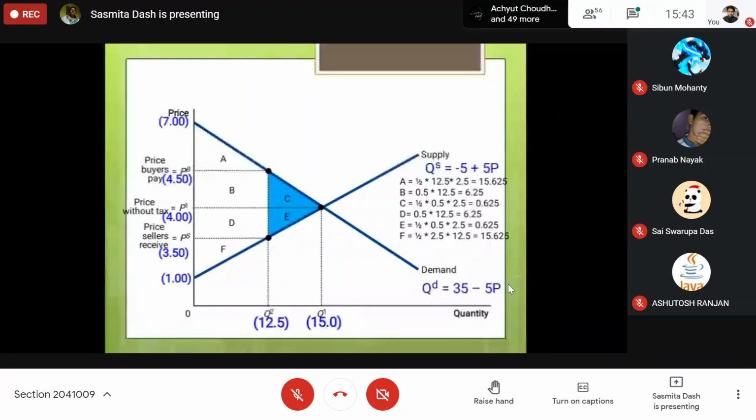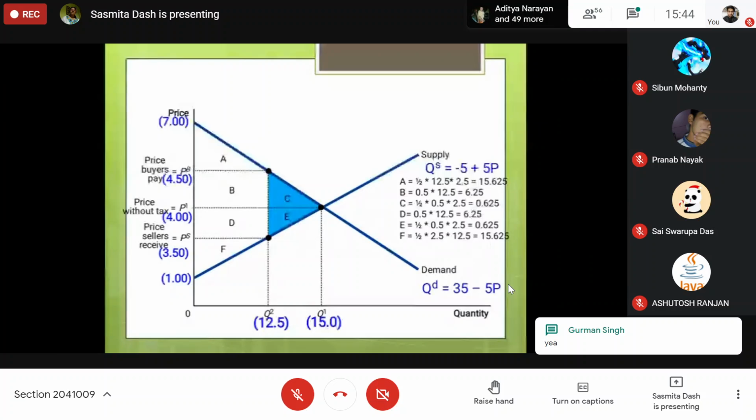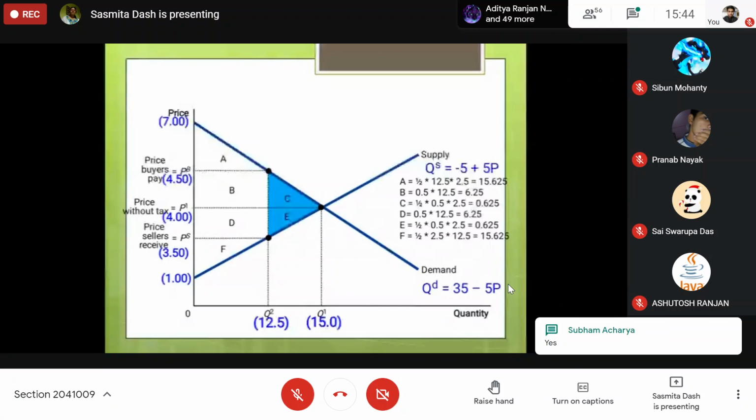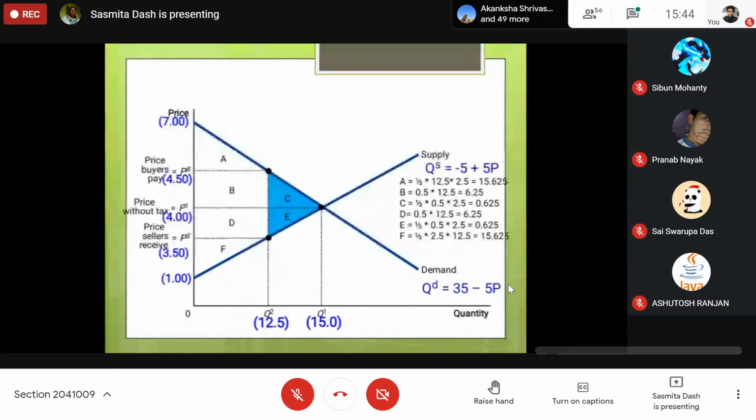And also you can calculate this on the basis of the question, from this diagram. What was the surplus before tax? What was the consumer surplus before tax? A, B, C, D, E, F are all written. If equilibrium price is 4 rupees and quantity is 50, then it is A plus B.